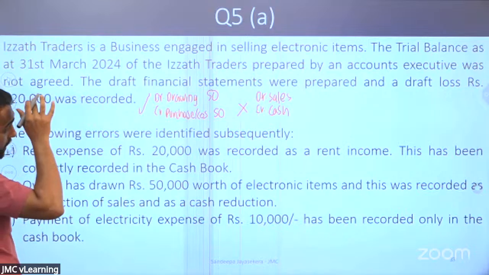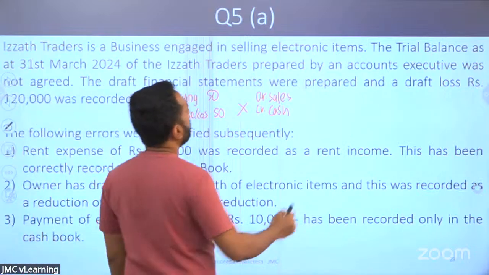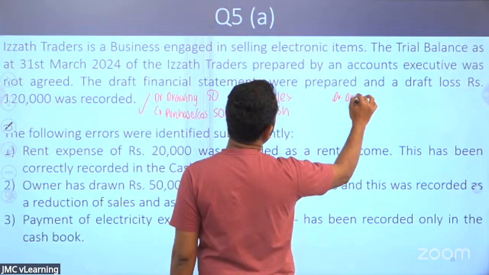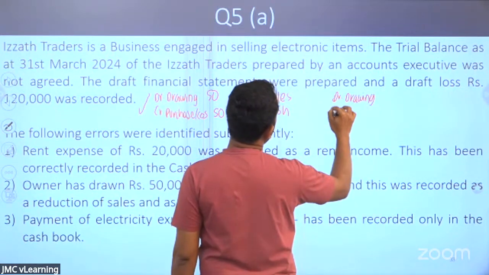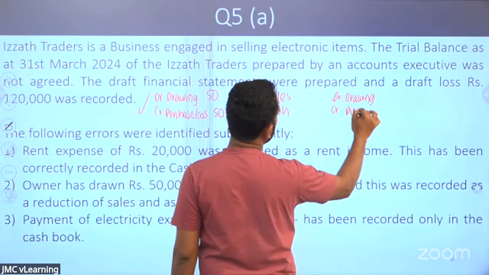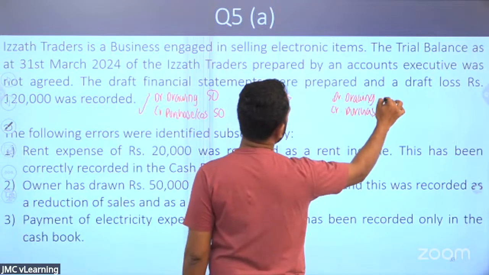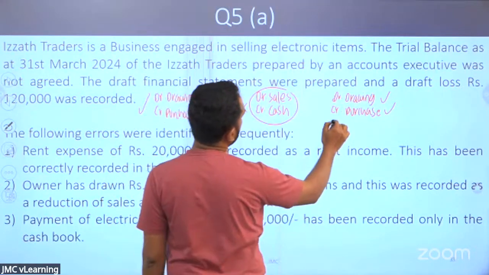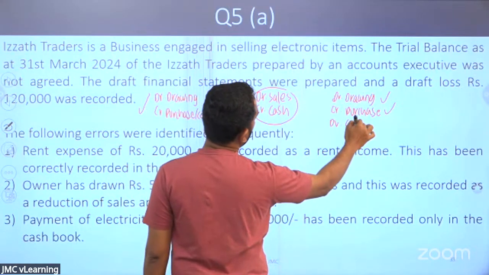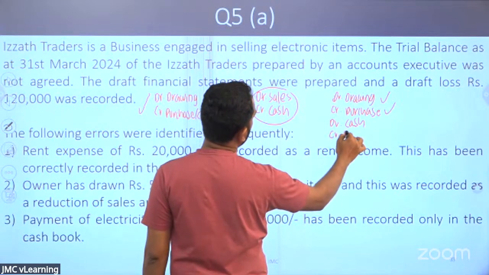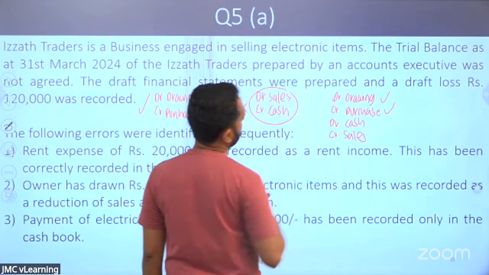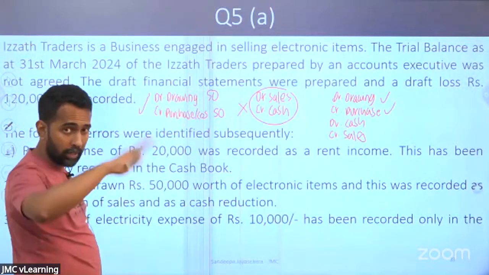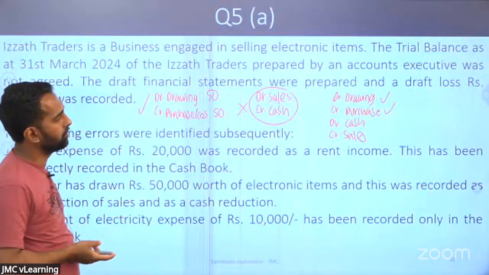So what should be the correction entry? We have to debit the drawings and credit the purchases, so we pass the correct entry. Then we need to reverse the wrong entry: debited to cash, credited to sales. Clear? We put the correct entry and we reverse the wrong entry.